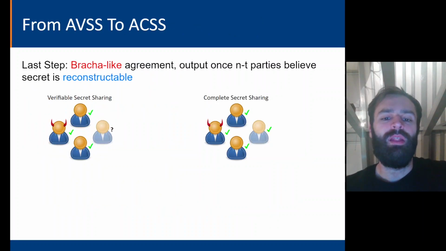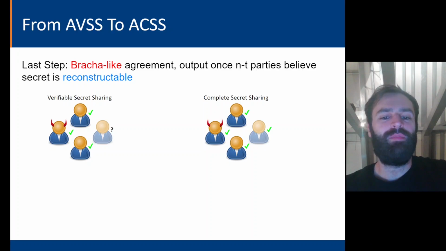Finally, for the last step, we use a BRCA-like agreement, and each party will output once they've seen n-t parties indicate that they believe the secret is reconstructible. In an asynchronous setting, you can only ever wait for n-t parties because the other parties may have crashed, and if you're waiting for them, you'll be waiting forever.